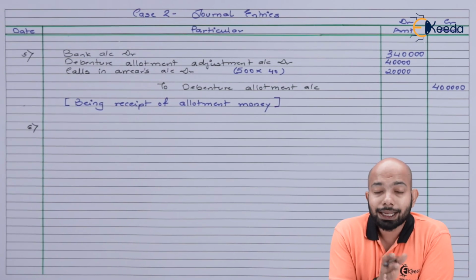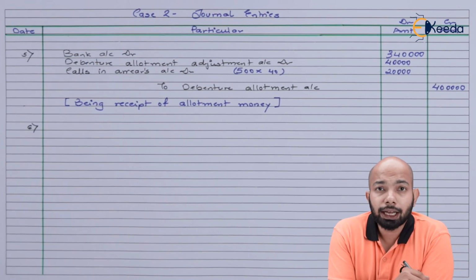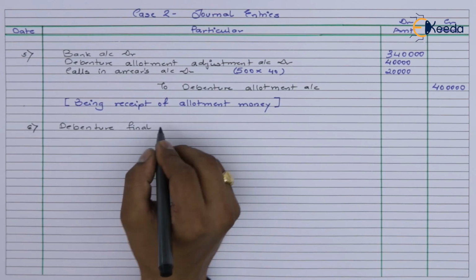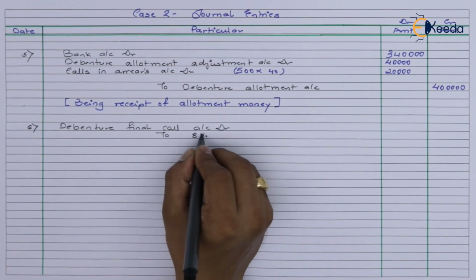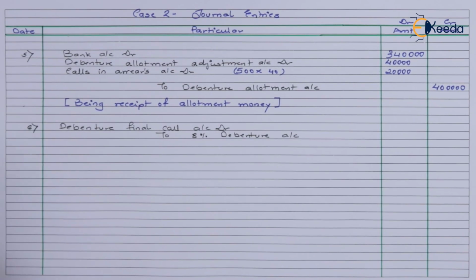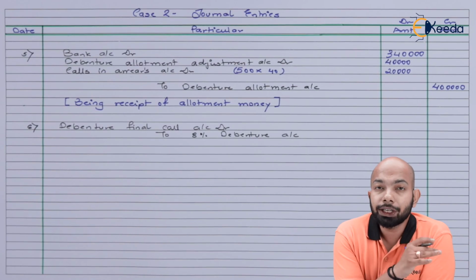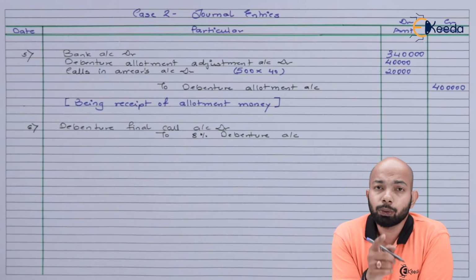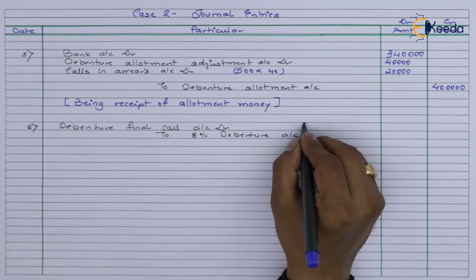Now, after allotment is done, the final call will be due. Let's mention that. Now, on the final call, they are taking 20 rupees. So 10,000 multiplied by 20 will be the amount, that is 2 lakh rupees.